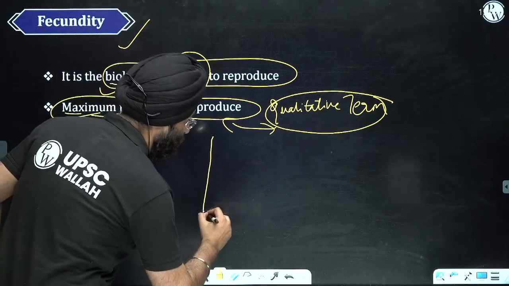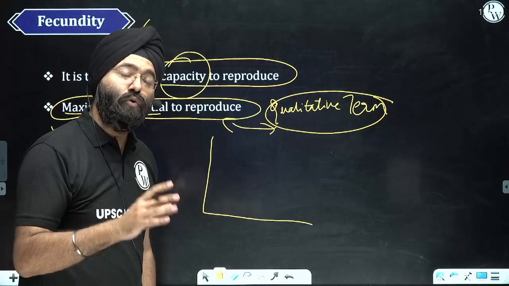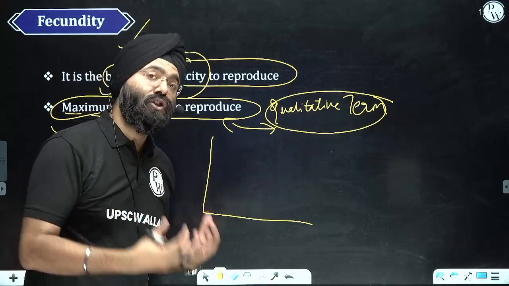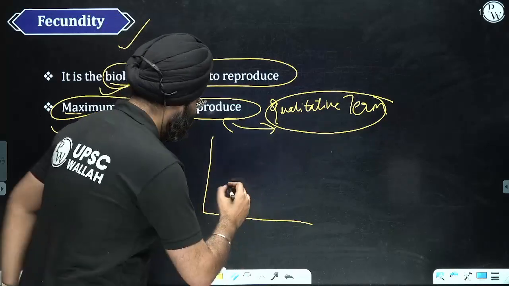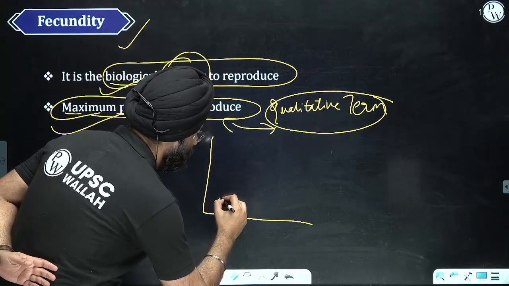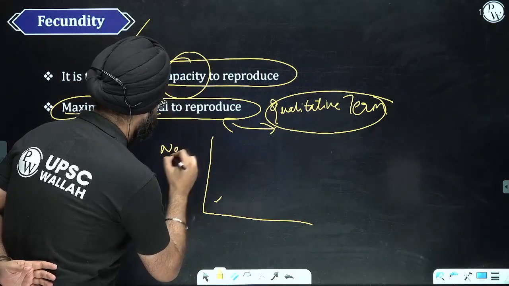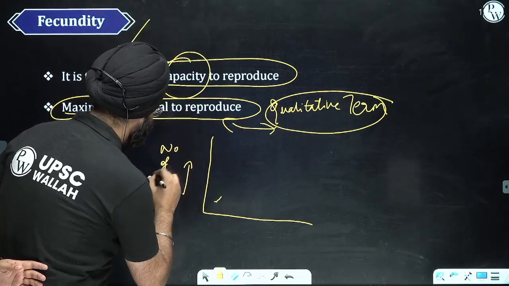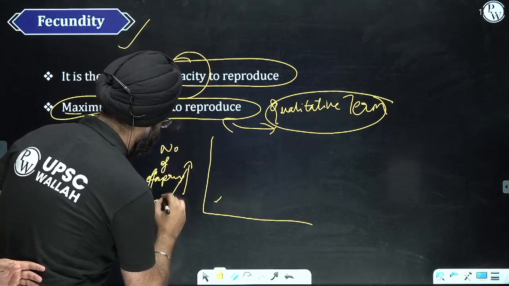If I use a graph, remember, this graph is going to help you understand the relationship between fertility and fecundity also. Let's say this side represents the number of offspring or children.